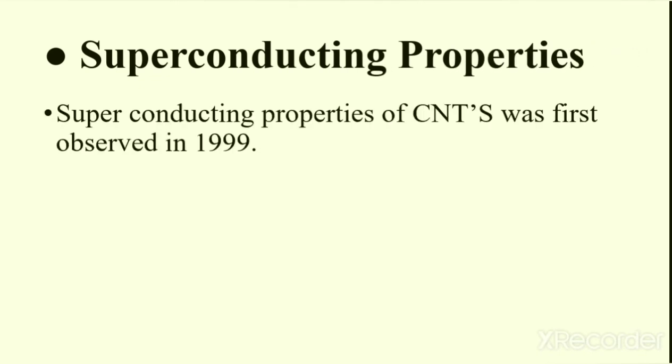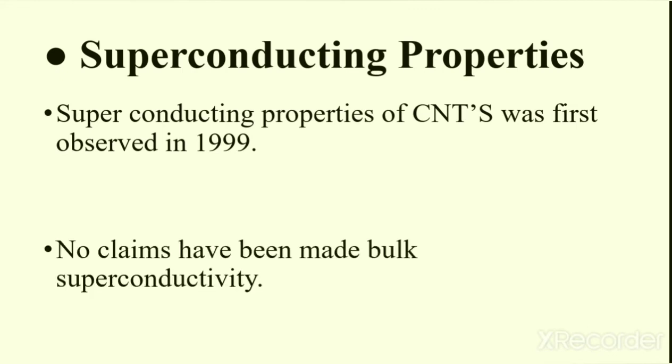Then we have the superconducting property. Superconducting properties of carbon nanotubes was first observed in 1999, but no claims have been made for bulk superconductivity. This is an area where a lot of research is going on now. Superconductivity has not been discovered in bulk in carbon nanotubes, but the superconductivity property was first observed in 1999.